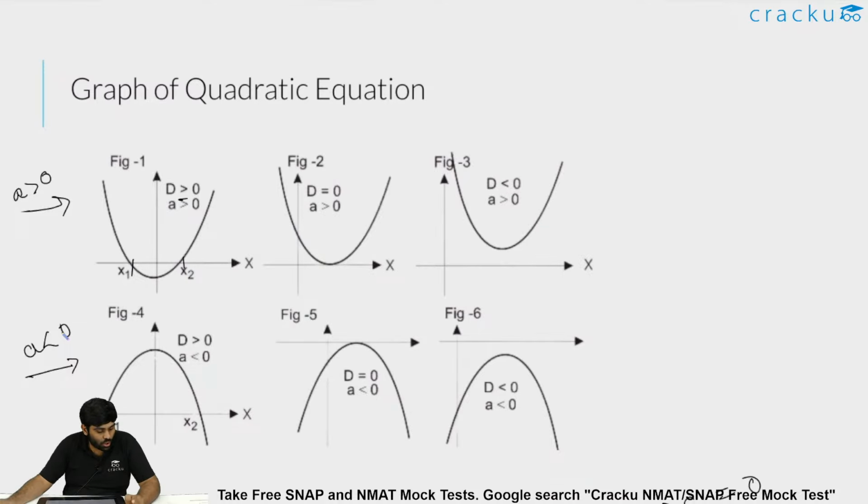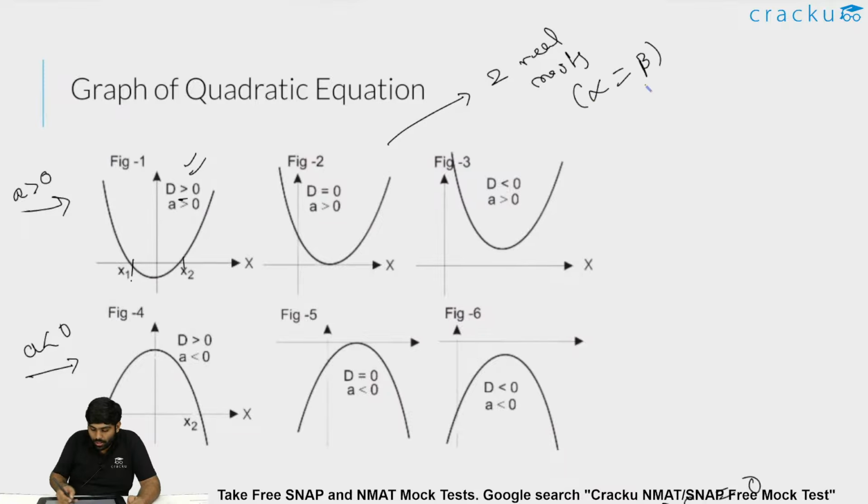So when a is greater than 0, one condition is the discriminant is strictly greater than 0, then there are two real roots and distinct. But if D is equal to 0, we have seen there are two real roots but both are the same. Two real roots but alpha is equal to beta. So that is the reason, instead of cutting, the x-axis will be like a tangent to the parabola. There is only one root alpha. There are only two roots alpha and beta, but these both are equal roots. Alpha is equal to beta. It will be touching the x-axis. It is not cutting the x-axis.